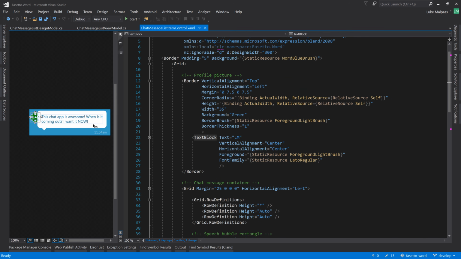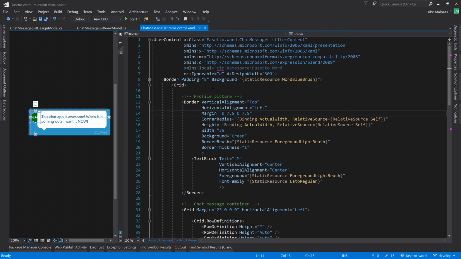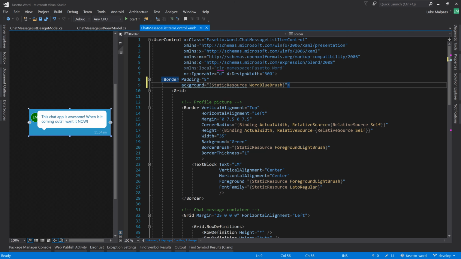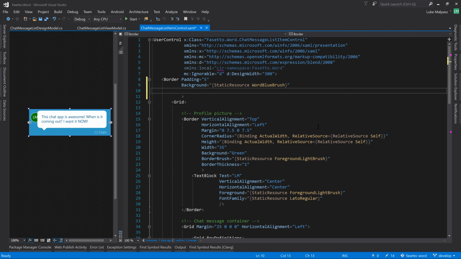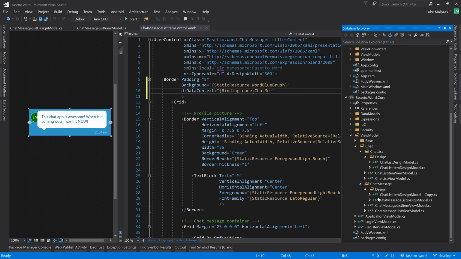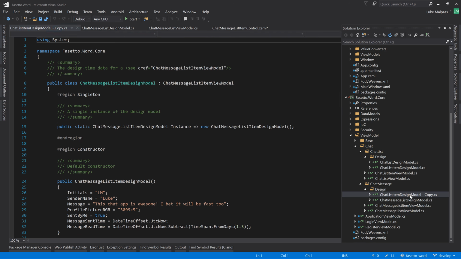And we need to now bind this data to the new chat model. So first we need to bind the border, which is just because it's the top level control, to the design time. We only want this to show up in this window visually as the design time. So that wants to be design time data context is binding, and it's in core. It's the chat, what was it called? Design time. We didn't rename this file as well.